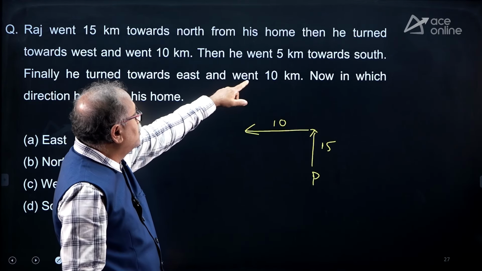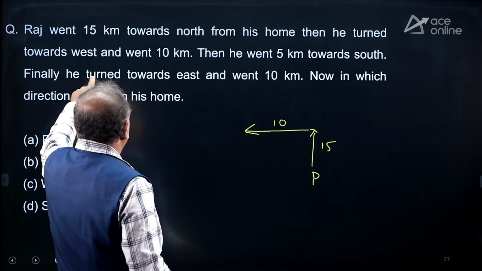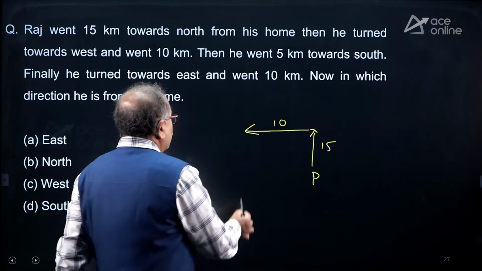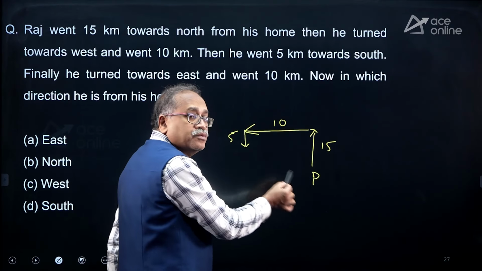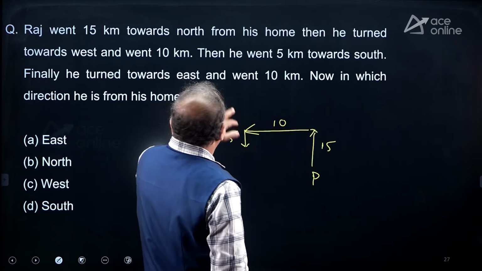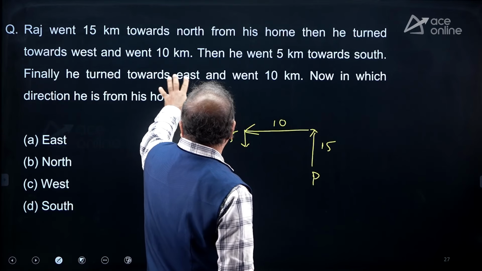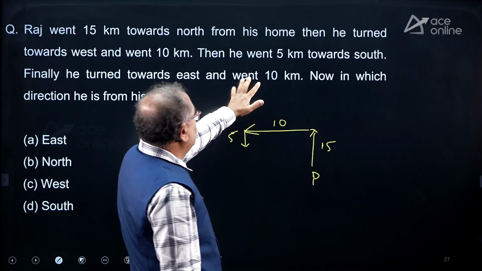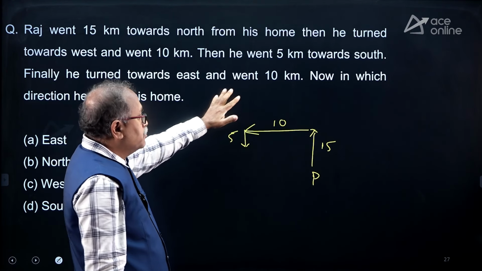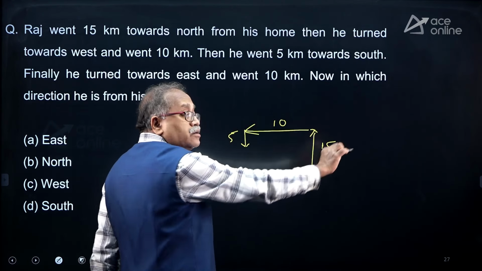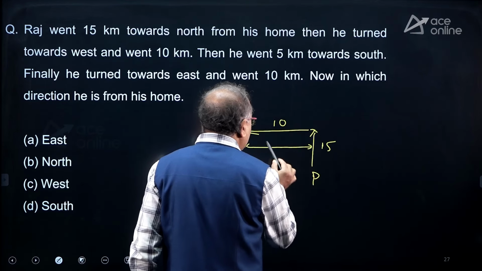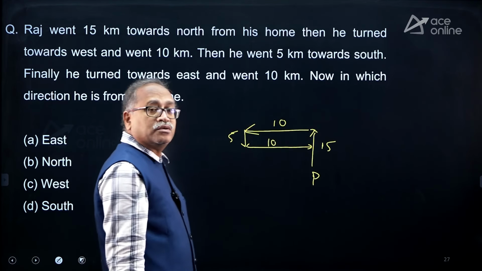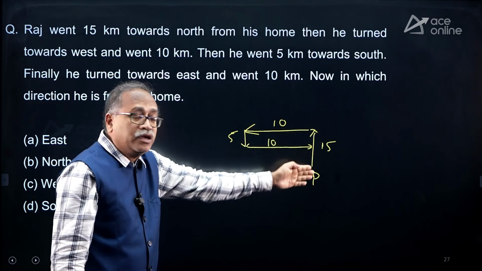Then he went 5 kilometers towards south. So here it is 5 kilometers towards south. Now finally he turns towards east and went 10 kilometers. So this is the east here. He went 10 kilometers, means he comes exactly over here on the parallel line.